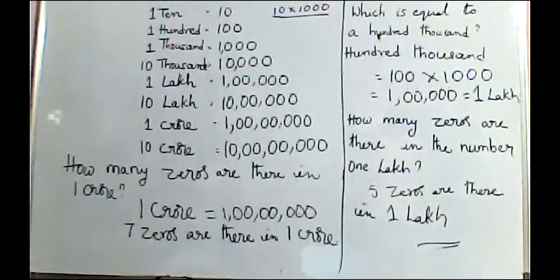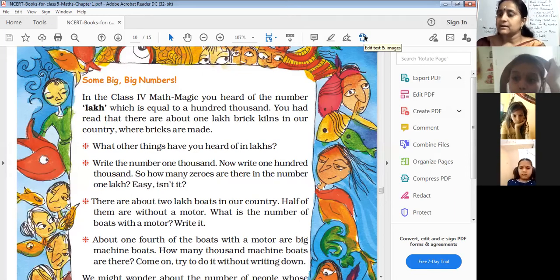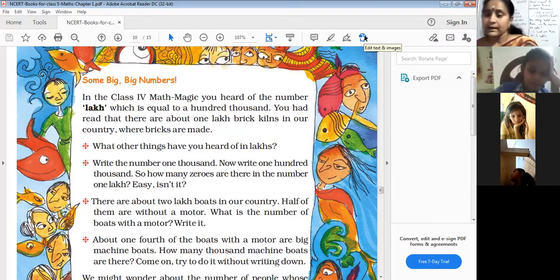Now let us see another question. Some big numbers. In the class 4 math book, you heard of the number lakh, which is equal to 100,000. You had read that there are about 1 lakh brick kilns in our country where bricks are made. What other things have you heard in lakhs? Anyone from the class?